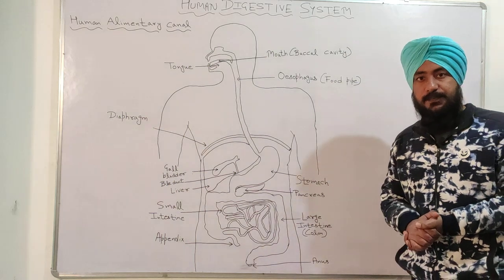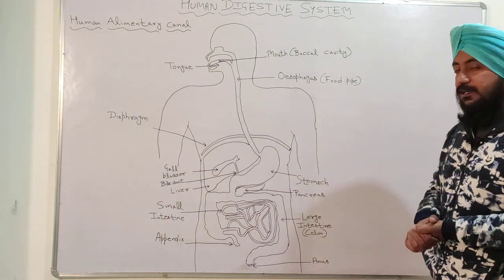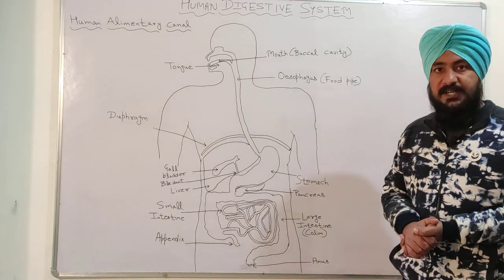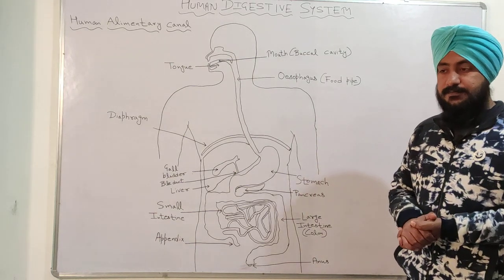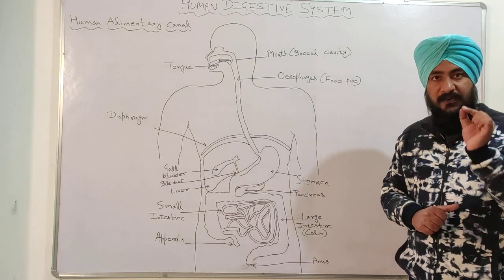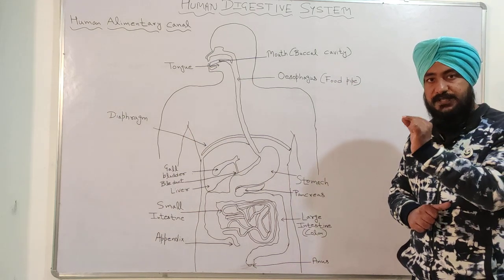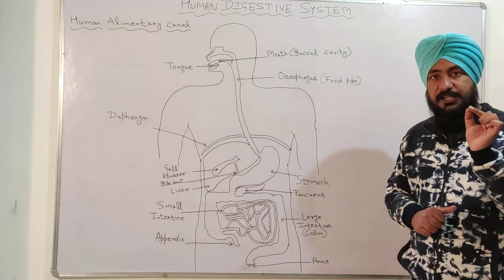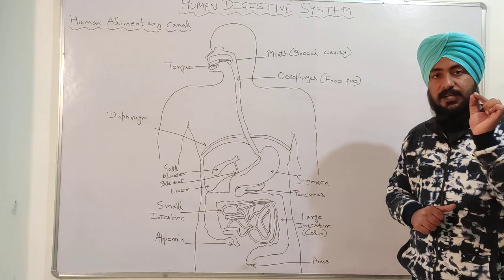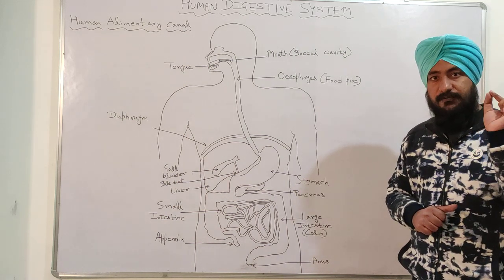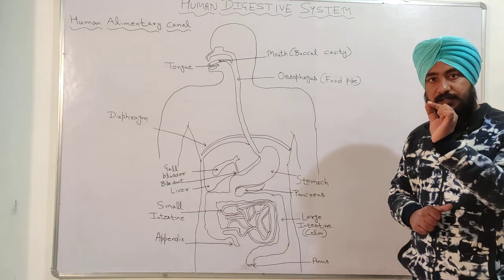And the second juice produced by the pancreas is lipase. So what is the function of lipase? Lipase converts the fat into fatty acid and glycerol. So the function of lipase, which is excreted by the pancreas, is to convert the fat into fatty acid and glycerol.